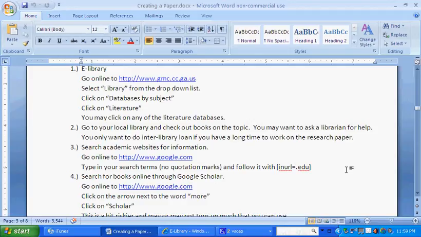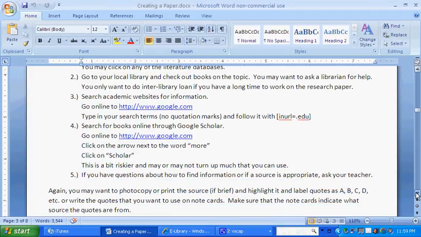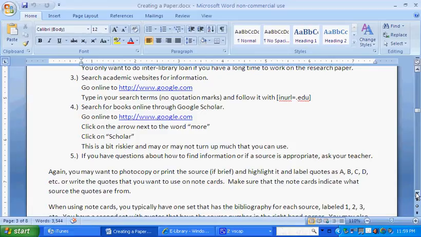It'll show you first all the sites in which your search terms could be found that are .edu sites or academic sites. And some of this material would be appropriate to include because it's been written by a professor and is kind of out there for public consumption. We could search for books online through Google Scholar.